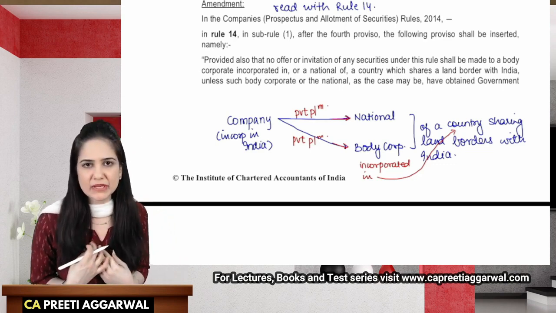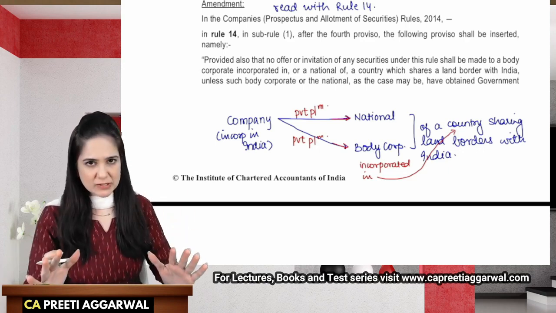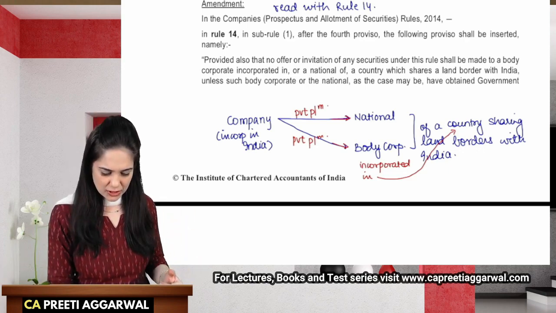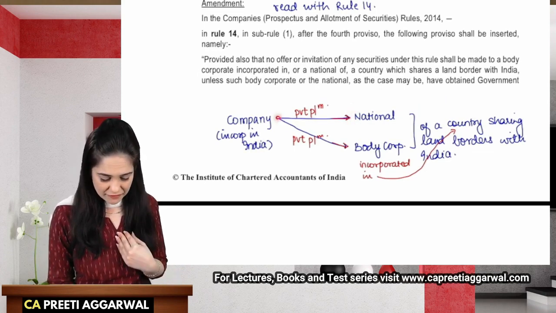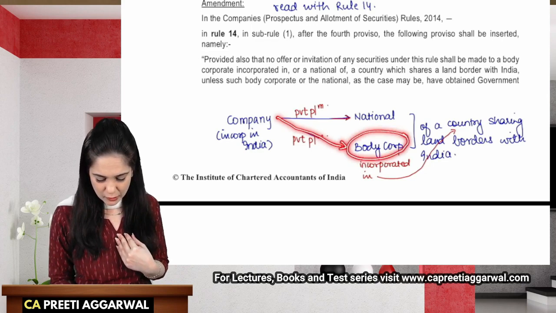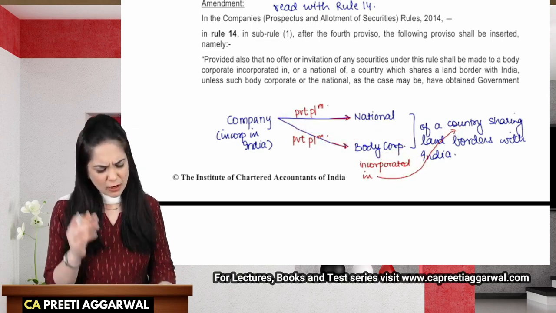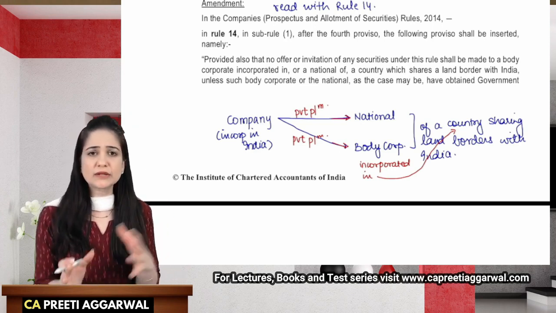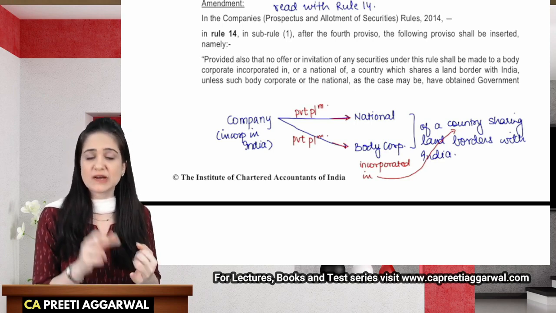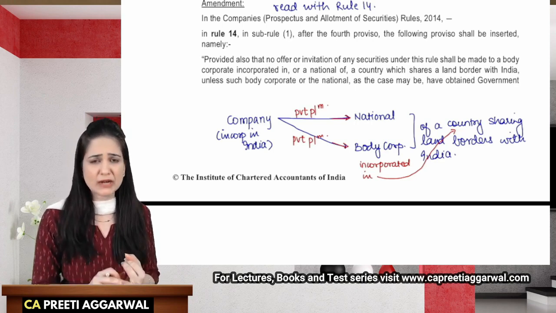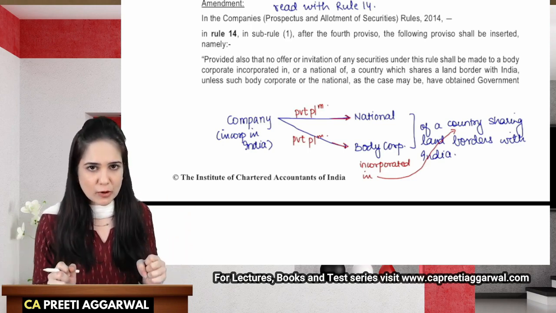So I am a company incorporated in India. I am offering shares through private placement to either a national of a country sharing land border with India, or to a body corporate incorporated in a country sharing land borders with India. Now, which are the countries included over here? You have China, Pakistan, Afghanistan, Bhutan, Nepal, Bangladesh, Myanmar. These are countries with whom we are sharing land borders.